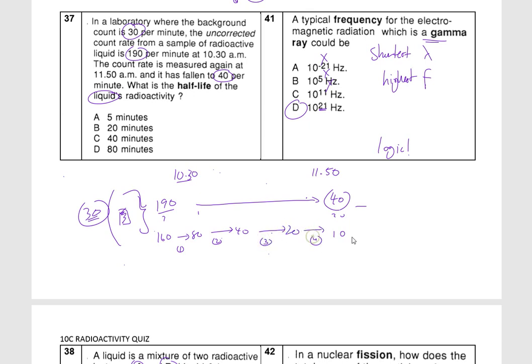So 4 half-lives. How long does it take? From here to here is 80 minutes. So one half-life is 80 divided by 4, so that is 20 minutes. So the answer is 20 minutes.